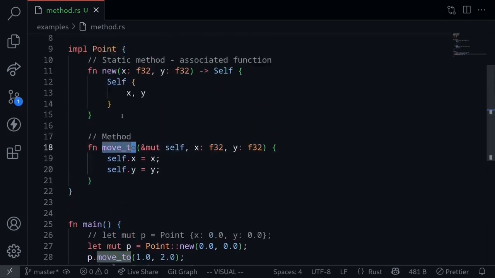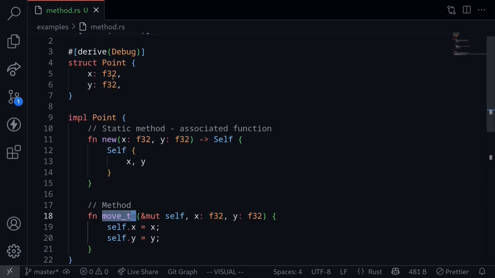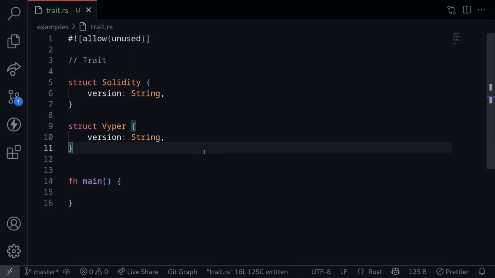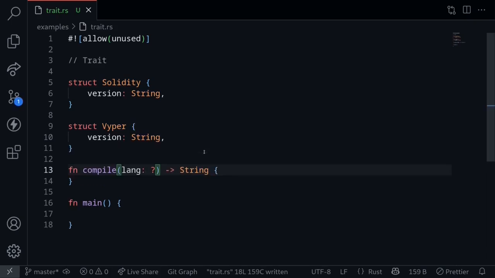To declare methods or static methods, you prefix the type with the keyword impl, and then inside the curly braces you define the functions. Imagine a situation where we have a function and we want to pass in various types for the input. For example, let's say that we have a struct called Solidity and Viper, two programming languages. And then we have a function called compile.